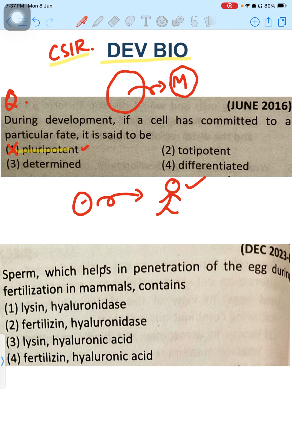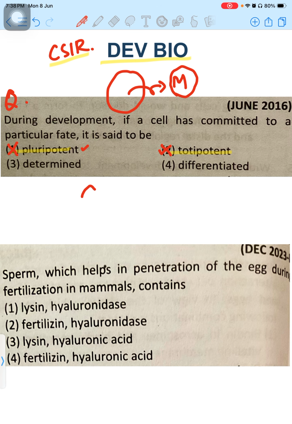There are so many changes happening, so this is not our option. And when we try to understand totipotency, in this condition also the same thing is happening, but compared to pluripotent it has a different way of changing, with less amount of change. So this is also not our answer.